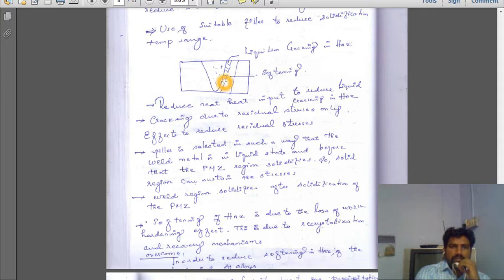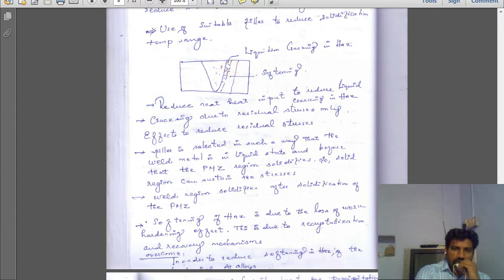partial melting zone. What is meant by partial melting zone? This is the heat affected zone area. In the heat affected zone, this boundary line is the fusion boundary. The nearby line we call fusion, and this one is the heat affected zone. In between, the metal is in two phases, liquid plus solid.